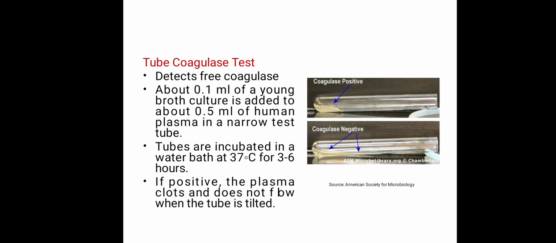Tube coagulase. The tube coagulase test detects the free coagulase enzyme. For carrying out this test, 0.1 ml of the broth culture is added to 0.5 ml of human serum in a narrow test tube. The tubes are incubated in a water bath at 37 degrees Celsius for 3 to 6 hours. If the organism is coagulase positive, the plasma clots and does not flow when the tube is tilted.